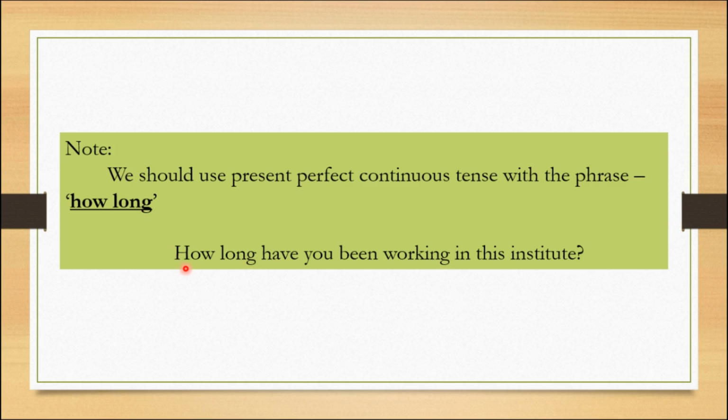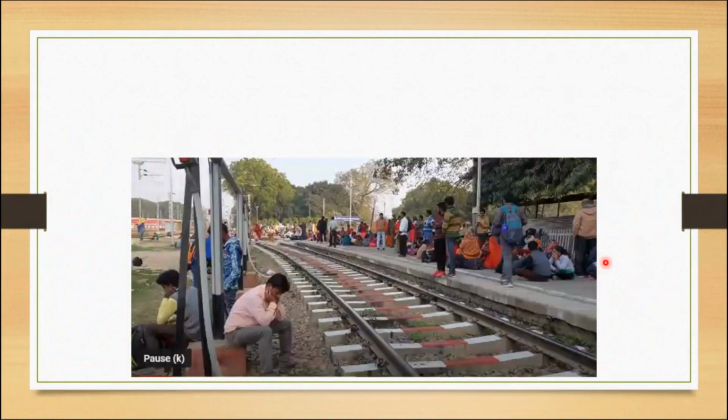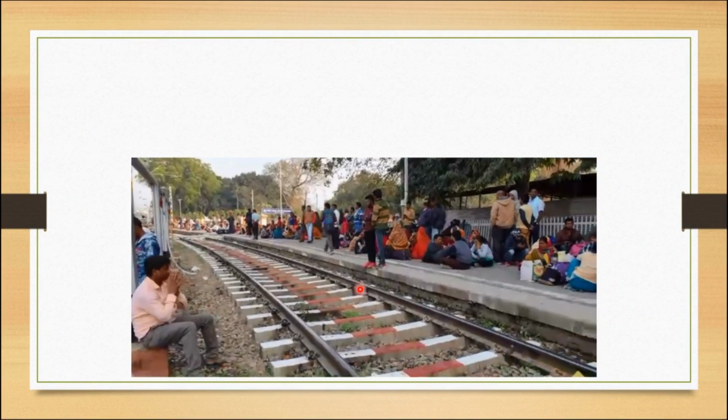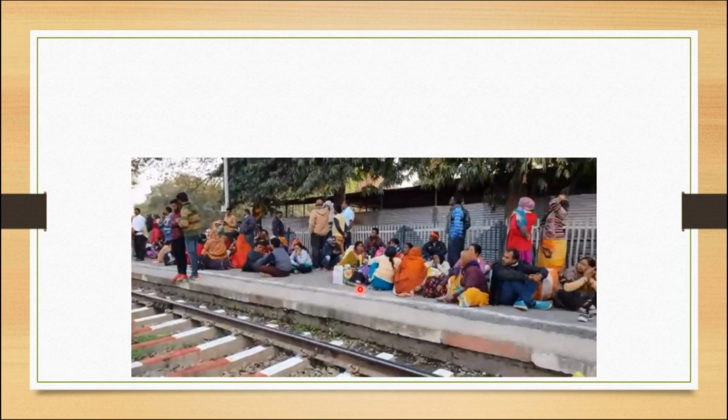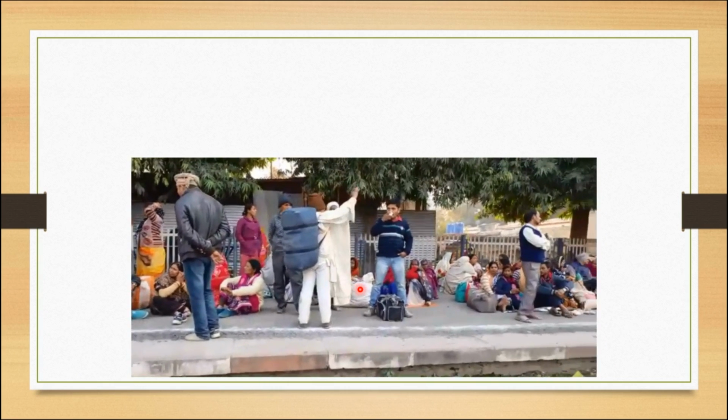Let me give one beautiful example. How long have you been working in this institute? I repeat, how long have you been working in this institute? Answer. Check this. Look at this picture. What's going on? Yeah, it's a railway station. What are they doing? Yes, you are right.